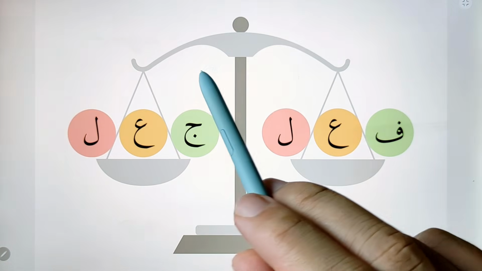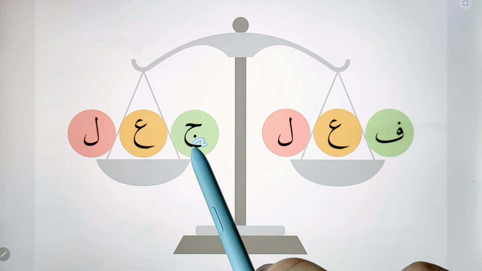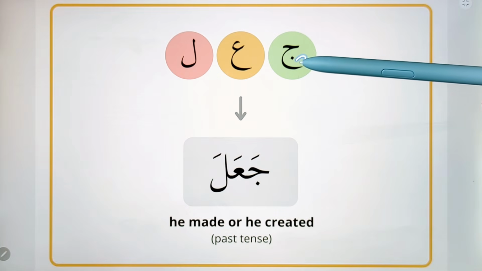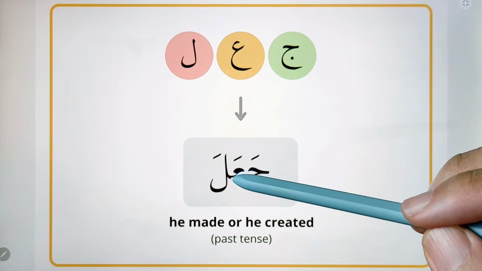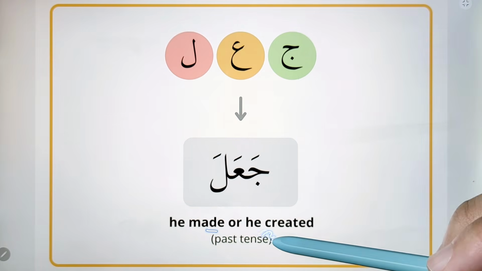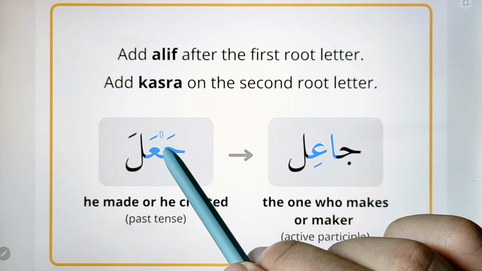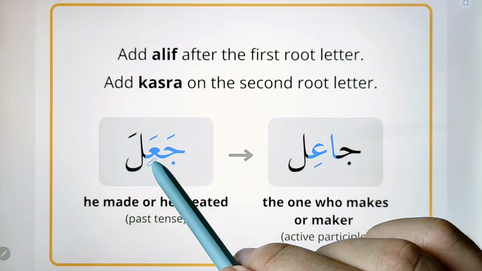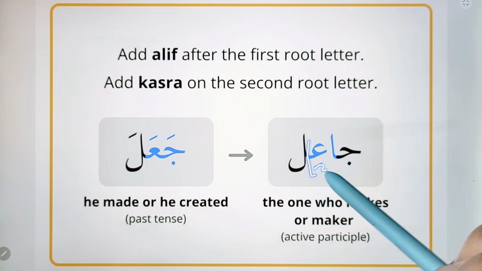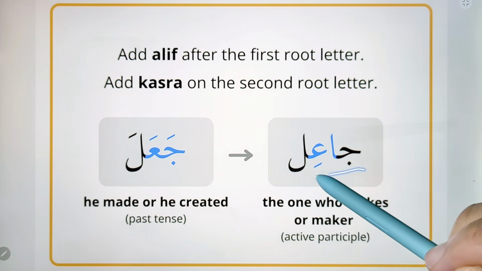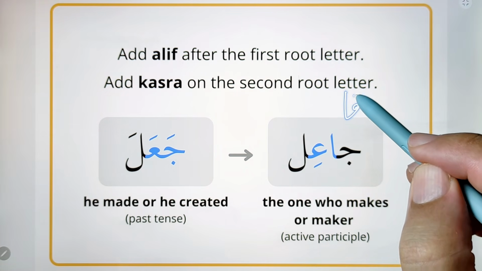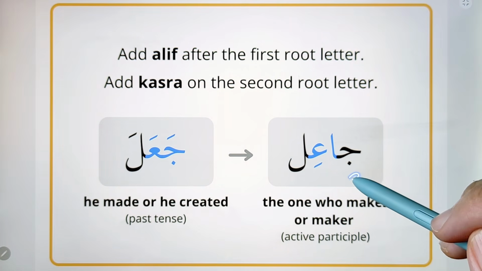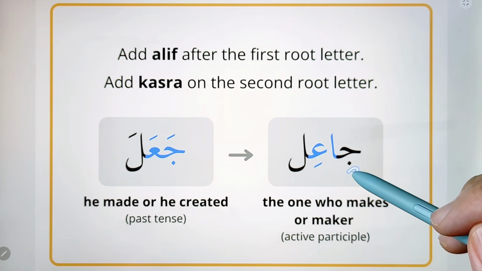Let's now try to make ism fa'il or active participle from this root ja'ala. First, we need the form 1 verb in the past, which is ja'ala. Ja'ala means he made or he created. Now, put alif after the first root letter, ja, and kasra under the second root letter, ayn. So it's going to be ja'il. Ja'il is the same pattern as fa'il. So, ja'il is an active participle, which means maker or creator.